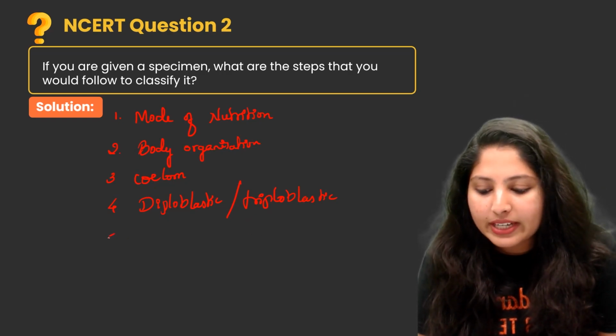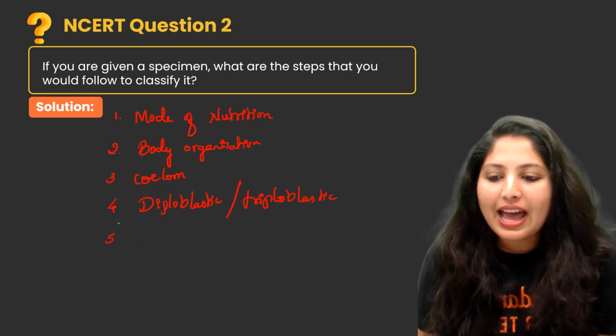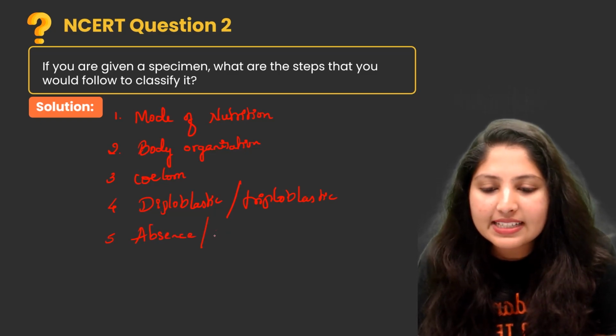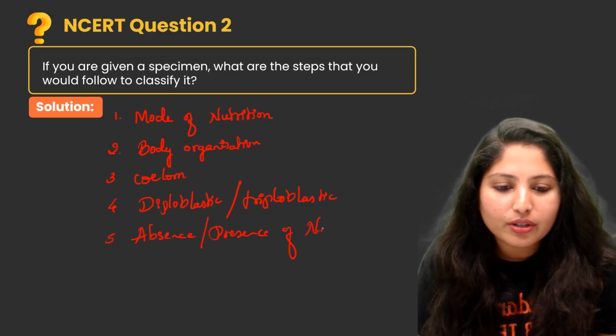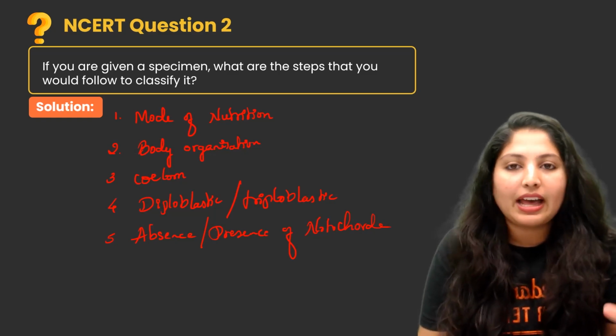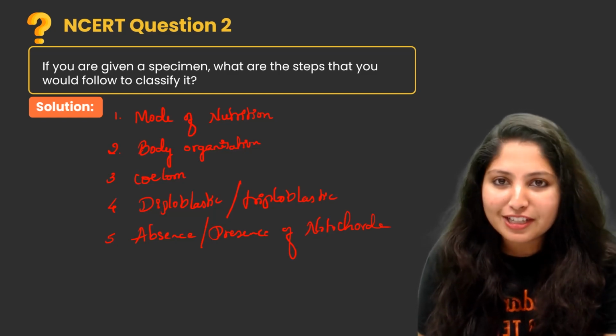Next one is absence or presence of notochord. By checking these things, we can easily distinguish an animal into a particular group. So this is about question number 2.